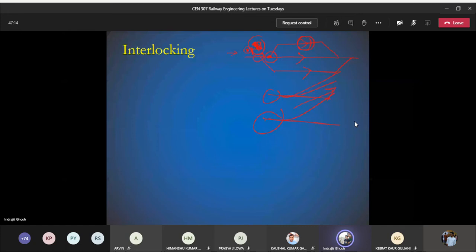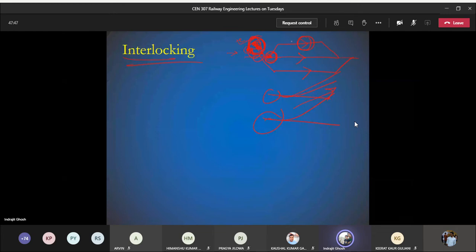Okay, how do we do that? There is a mechanism that is controlled by the station manager or the cabin man, known as interlocking. Interlocking is basically a system for ensuring the safety of the train. If setting the point and switching the signal to the off position are not properly coordinated, there can be a problem.